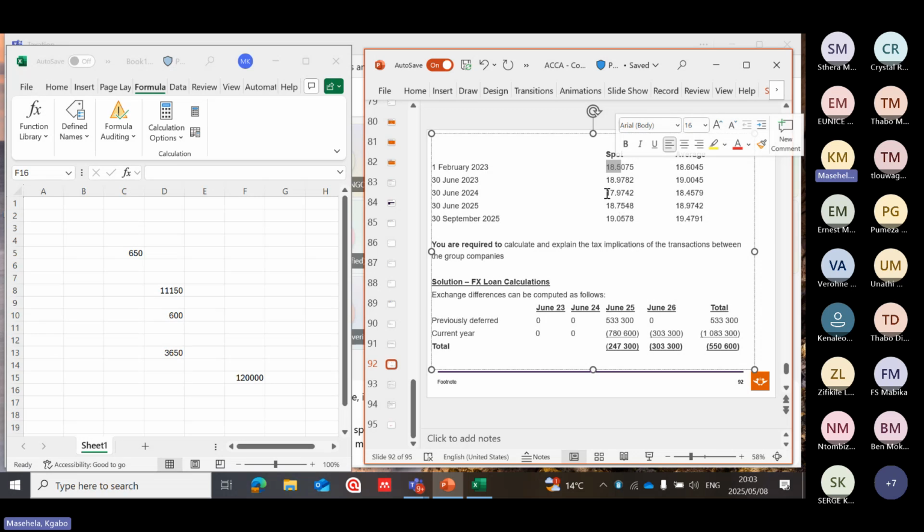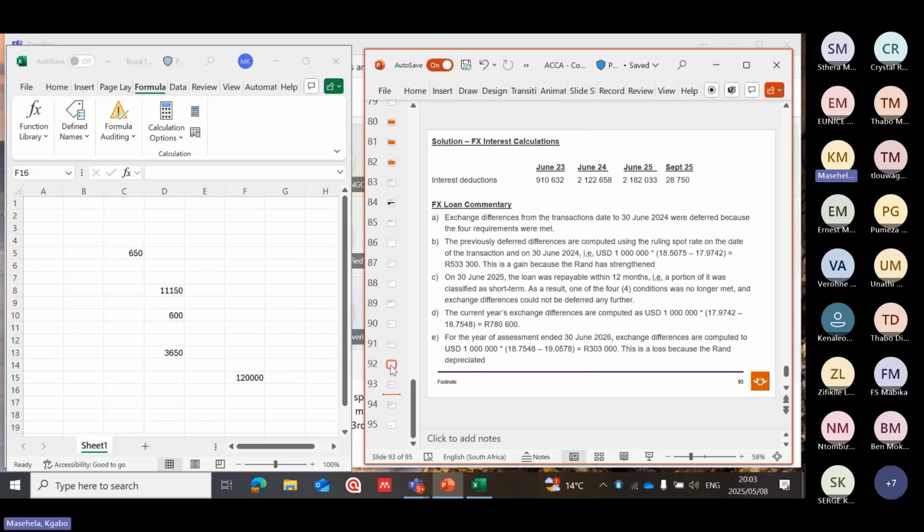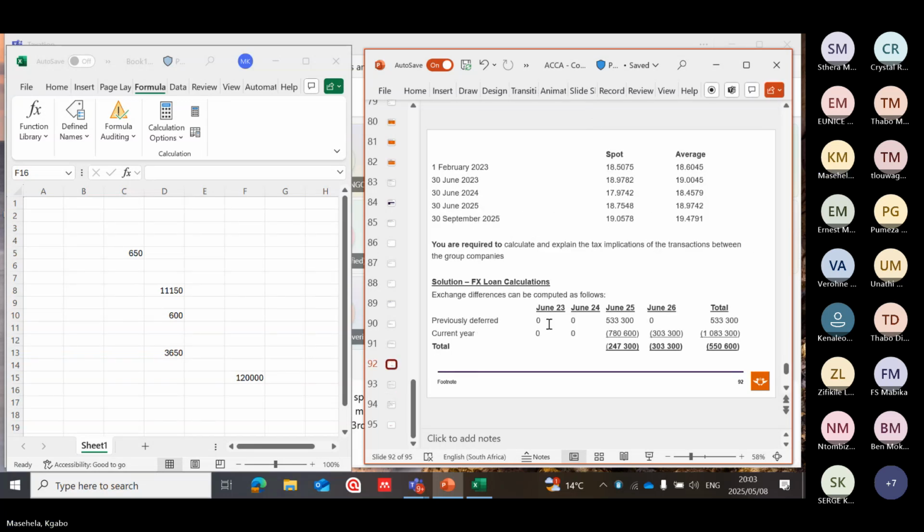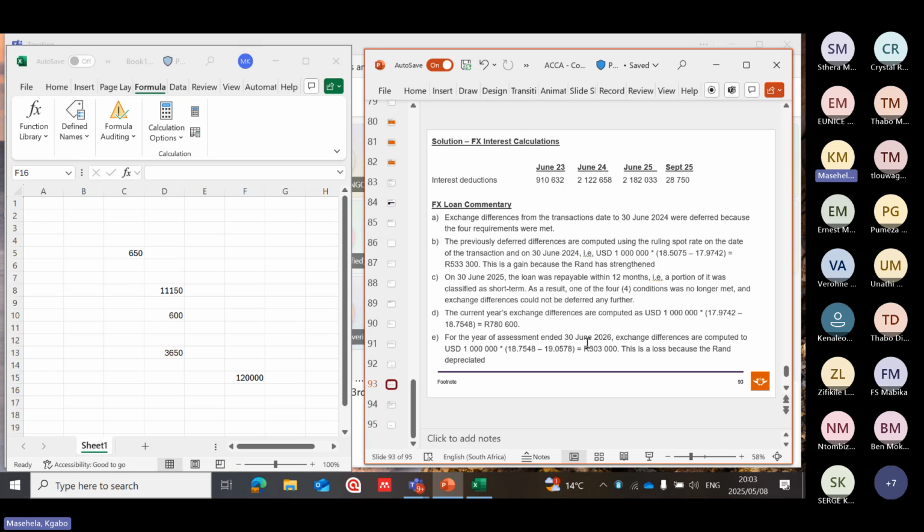However, comes the 3rd of June, the rate drops. Then now, this amount of 533,000 is R1,000,000 multiplied by the difference between the two.